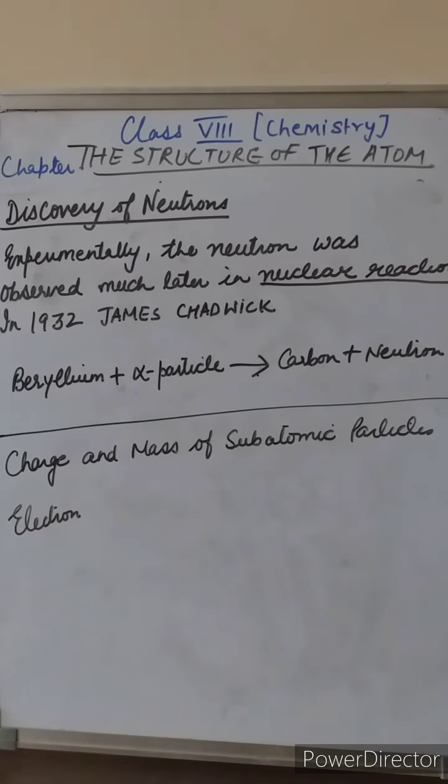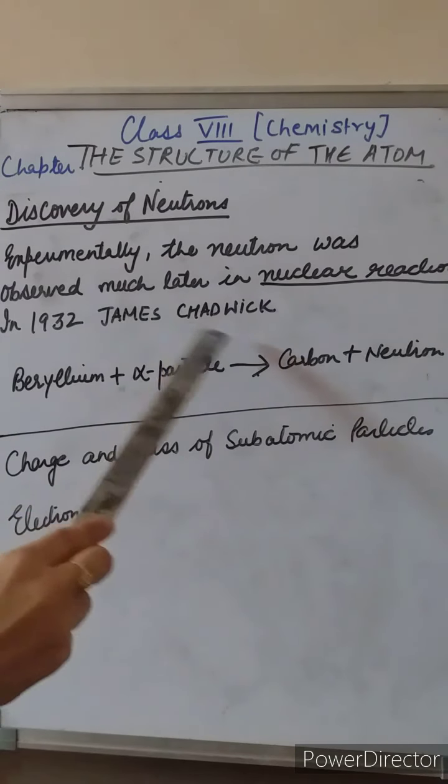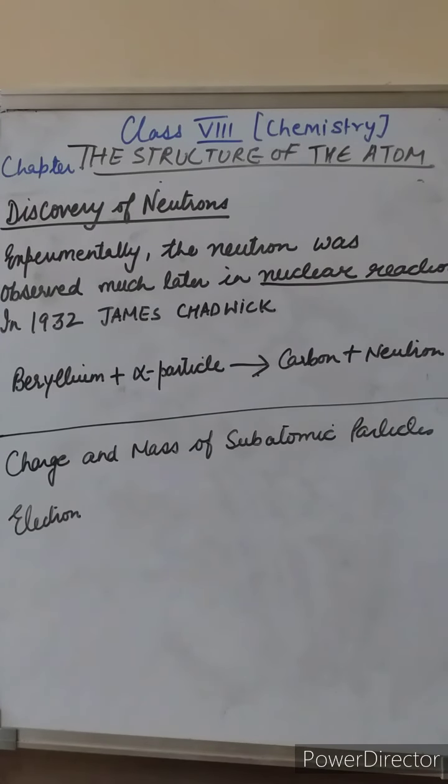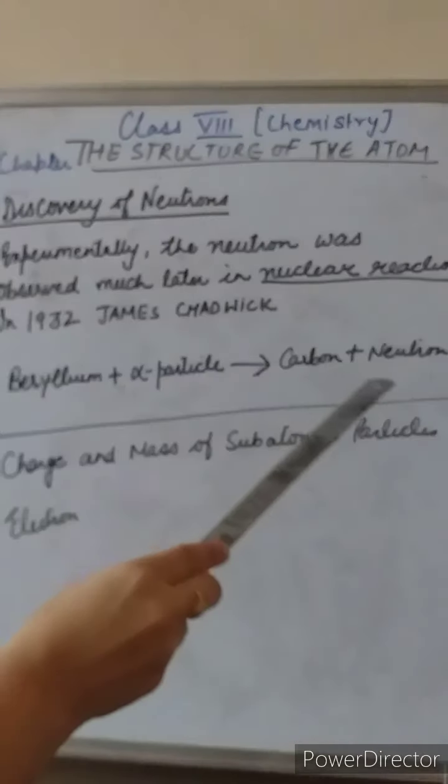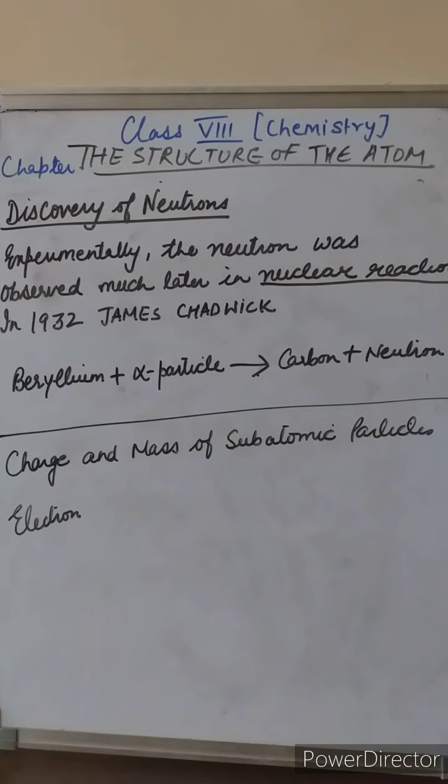So students, experimentally the neutron was observed much later in a nuclear reaction, and it was in the year 1932 by James Chadwick. James Chadwick bombarded the element beryllium with alpha particles, right? And he observed that beryllium changes to carbon and neutron. They were emitted in the reaction. Students, you are going to learn this nuclear reaction in your higher class.